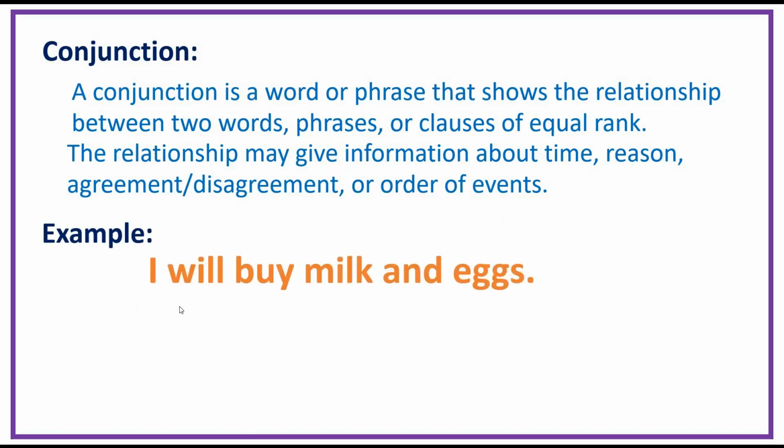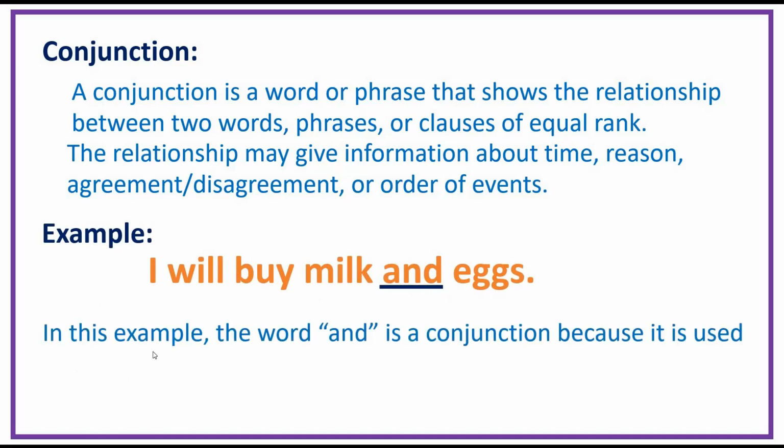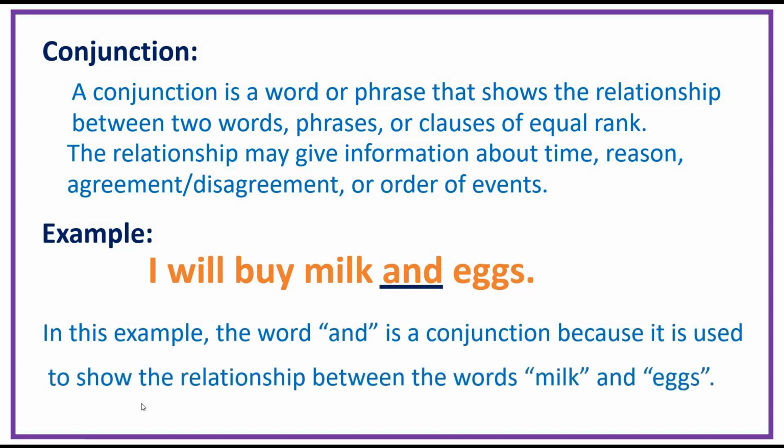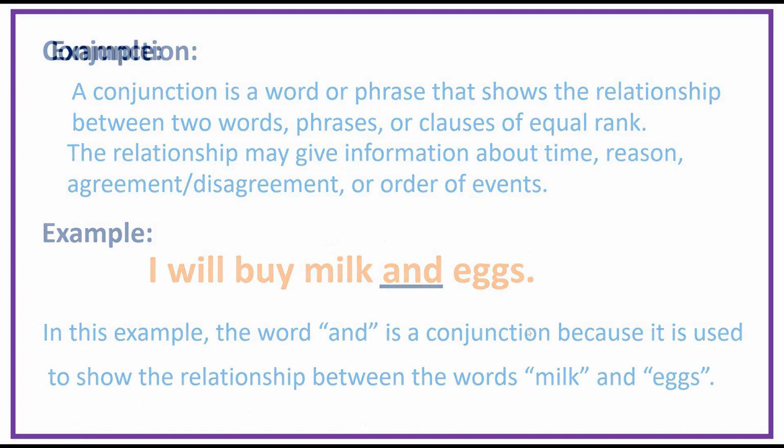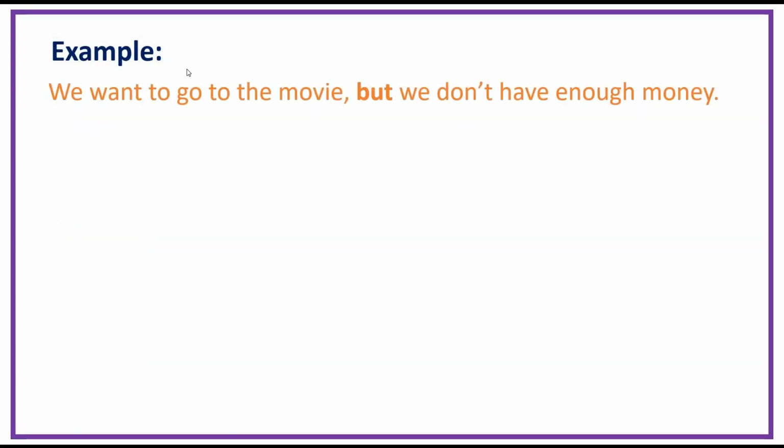Example: I will buy milk and eggs. So in this example, the word and is a conjunction because it is used to show the relationship between the words milk and eggs. Example: we want to go to the movie, but we don't have enough money.